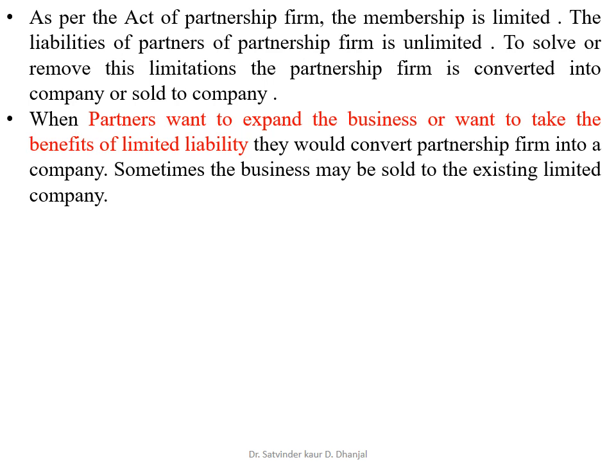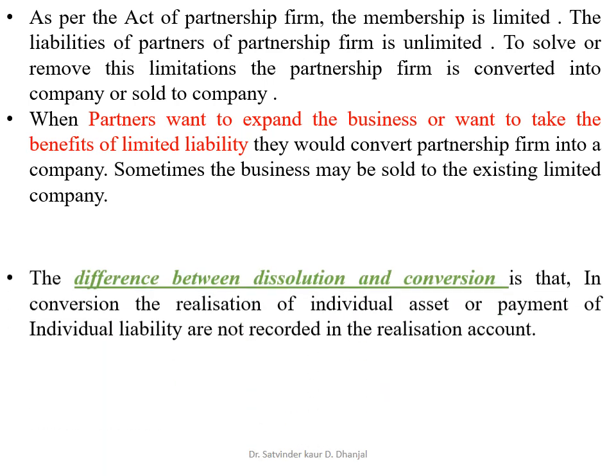Now, in the case of conversion or sale of partnership firm, the books of the firm are closed as it is dissolved. So the realization account is prepared in the same way as we used to prepare in the dissolution of firm chapter.